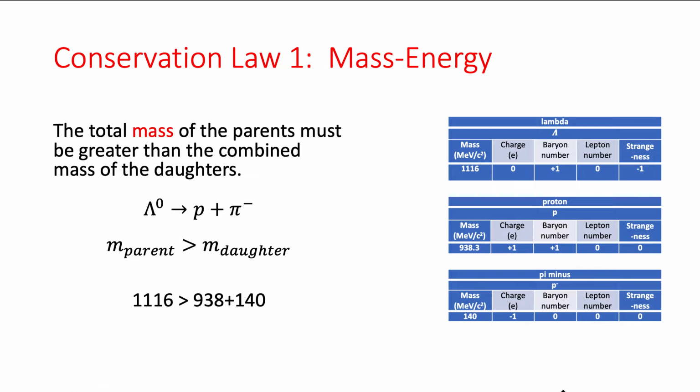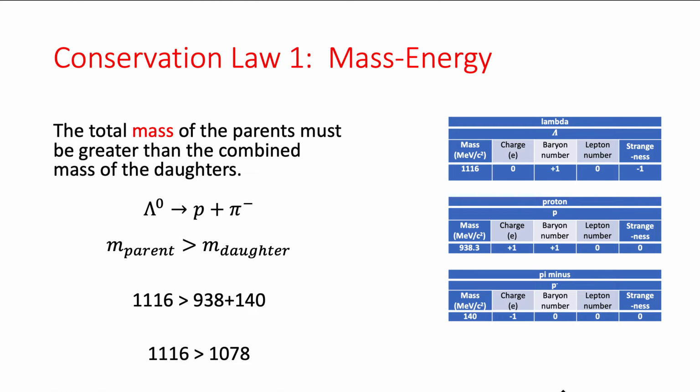1,116 mega electron volts per c squared, becoming 938. I've ignored the decimal place here, and a 140. If I add those two together, I get 1078, assuming my math is correct. And so that clearly shows that the mass of the parent is slightly greater than the daughters. Now, don't expect this to be much of a difference. However, it must be a little bit just to imply that energy is released during this process.